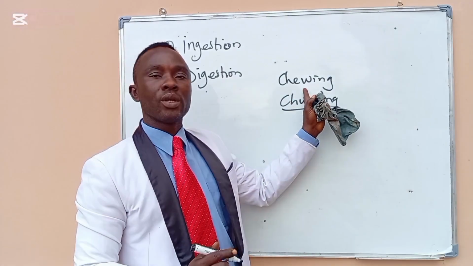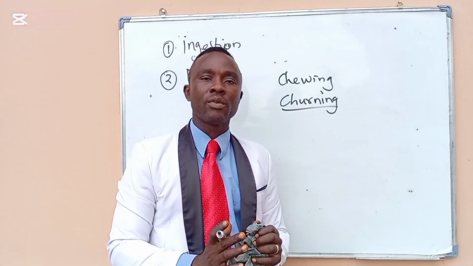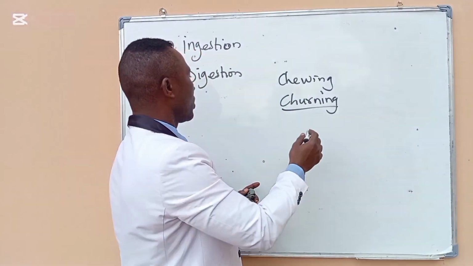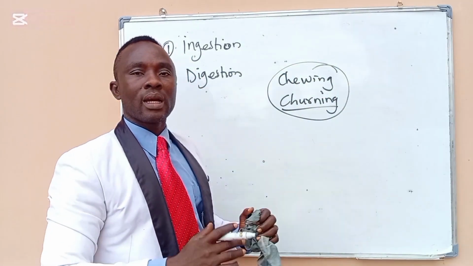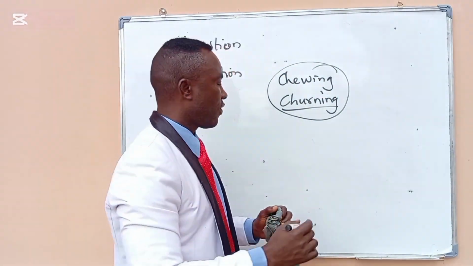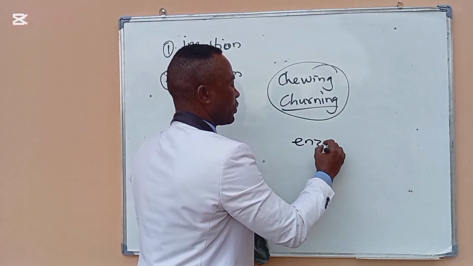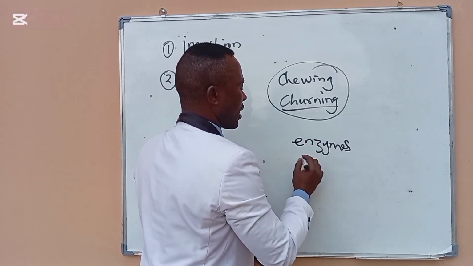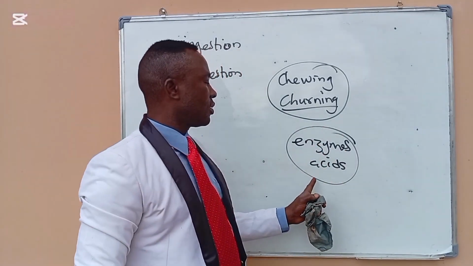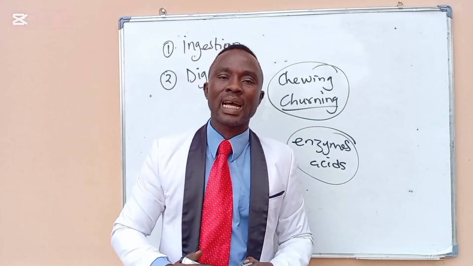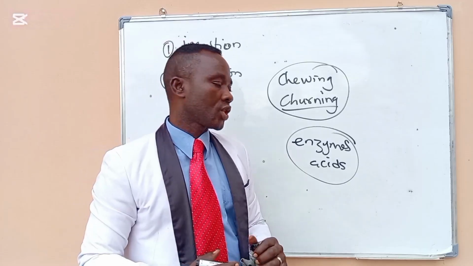So digestion can be done mechanically through this means. It can also be done chemically by means of enzymes and acids. Enzymes and acids are chemical substances that help in the digestion of food.